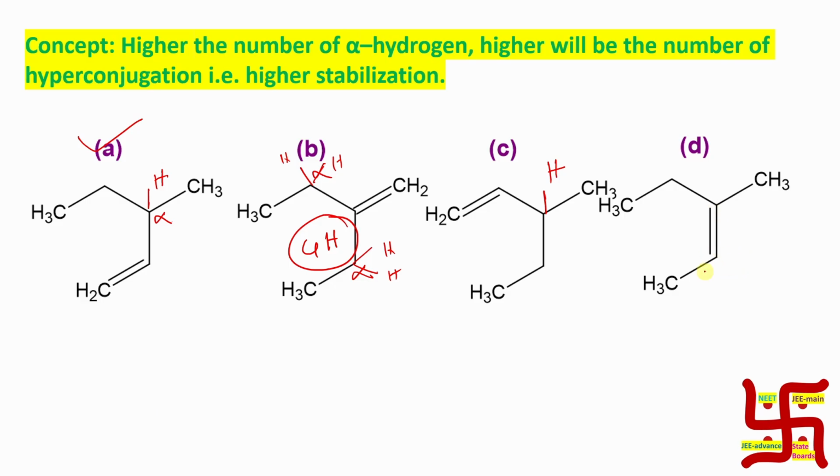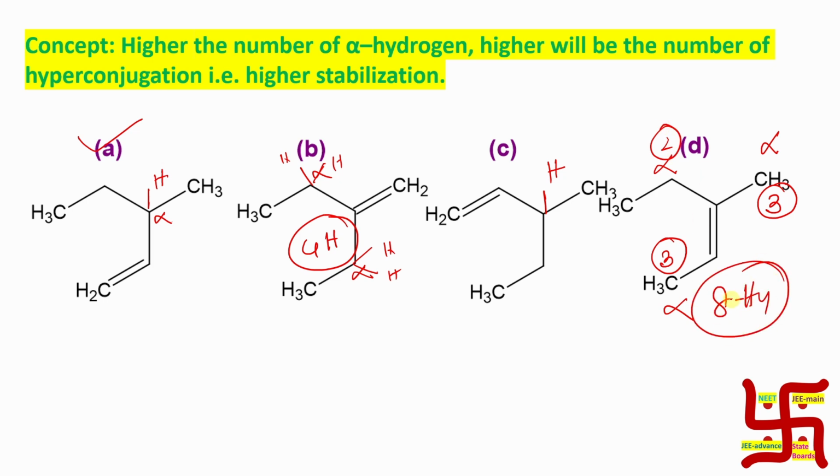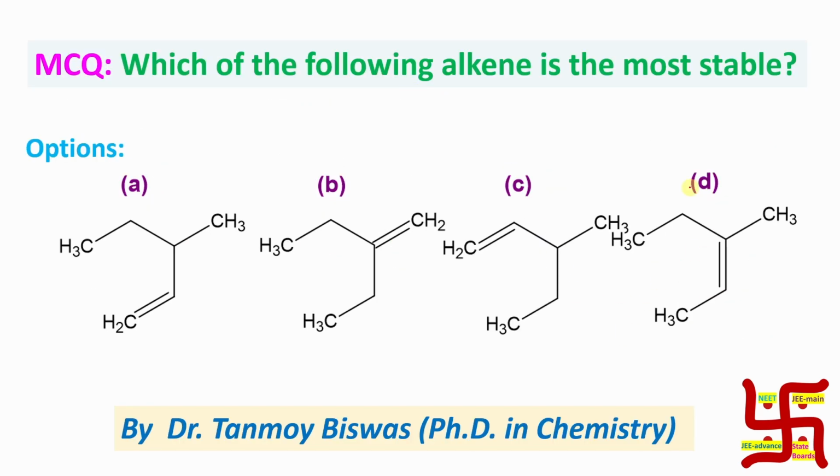Now option D: this is alpha, this is alpha, this is alpha, here 3 alpha hydrogens, means 3 hyperconjugations, here 2, so a total of 8 hyperconjugations are possible here. So the logic is, the higher the number of alpha hydrogens, the higher the number of hyperconjugations, which results in higher stabilization. So this will be the right answer.